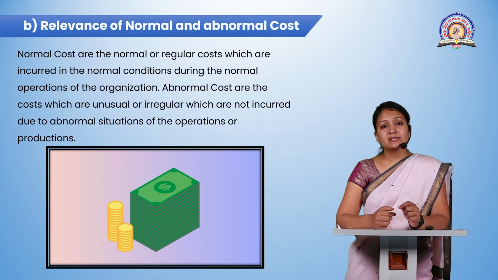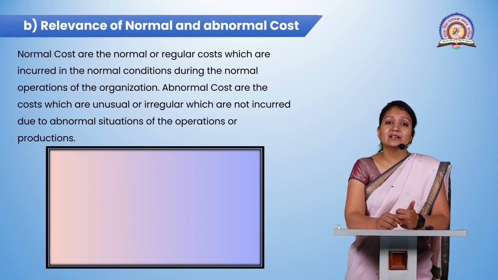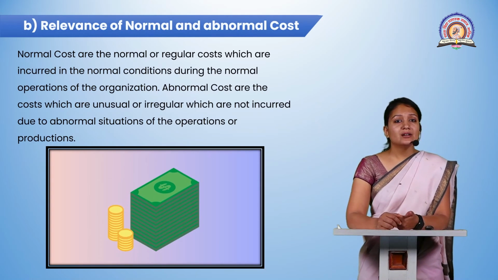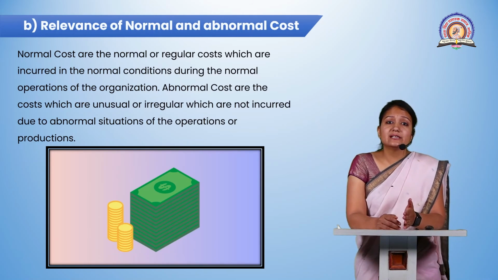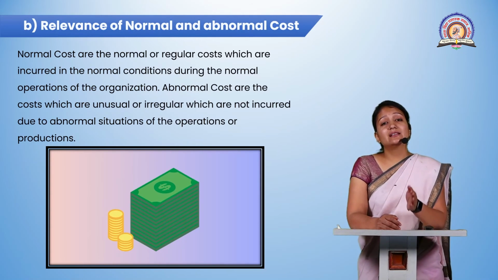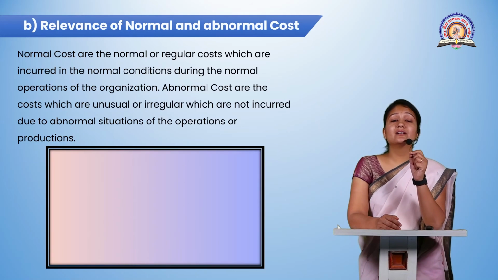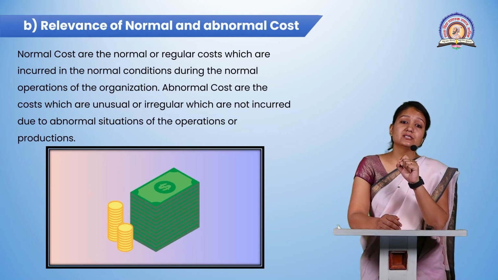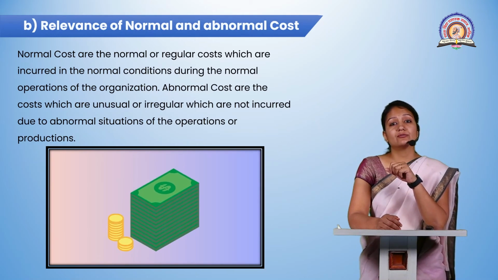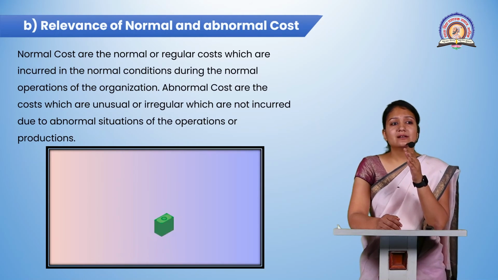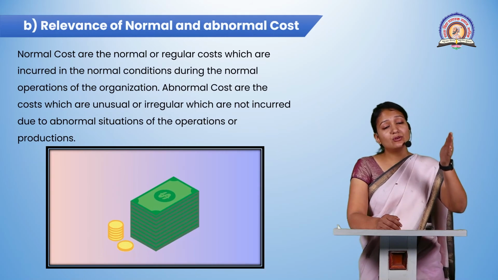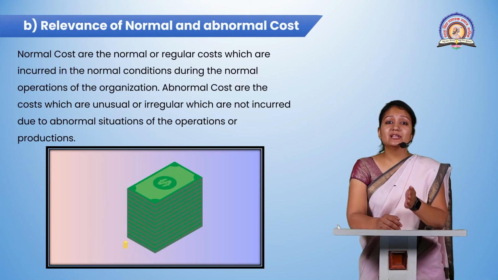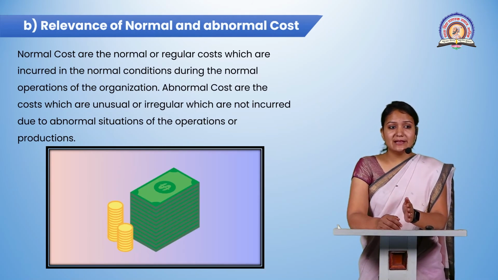Now the question is, what do you mean by normal cost and what do you mean by abnormal cost? Normal means what? Yes, they are normal in nature. How are they normal in nature? Because these are the regular costs which are incurred in normal conditions during the normal operations of an organization. Means any kind of normal activity or any kind of normal operation. When a certain cost is required for doing those normal operations, like take an example,